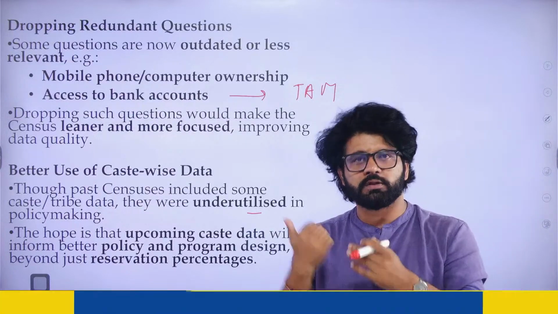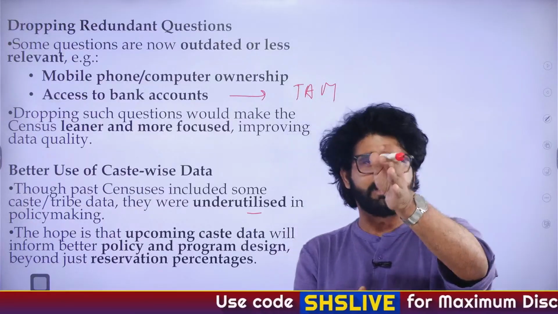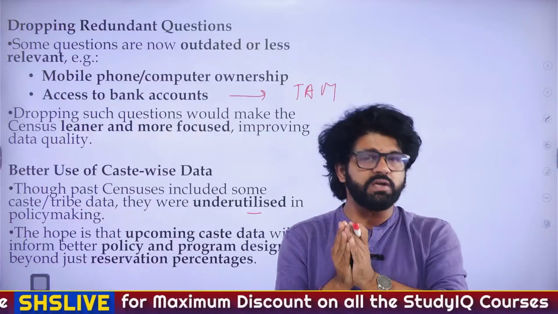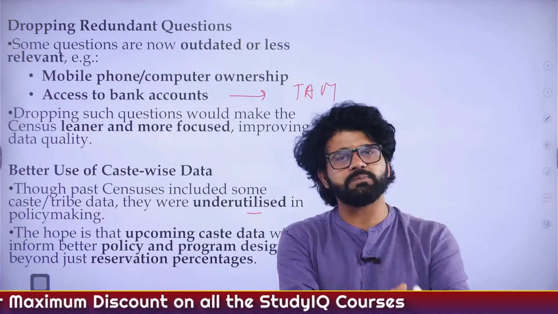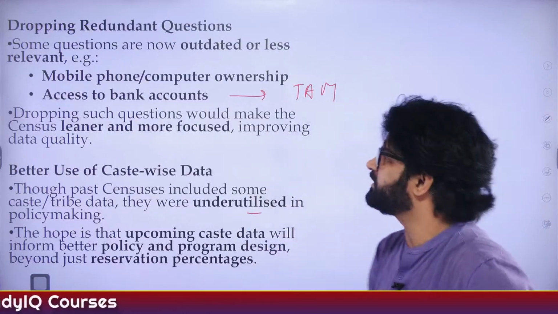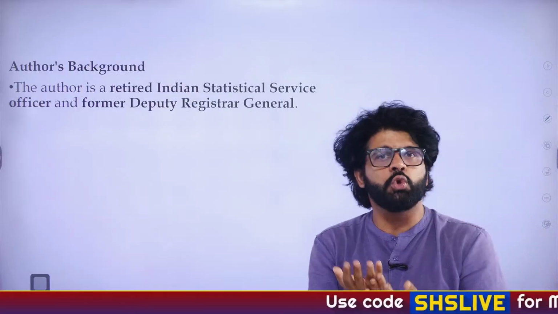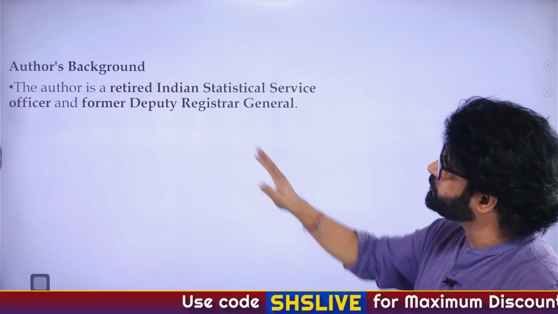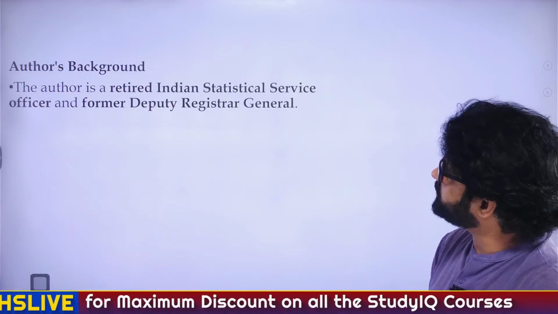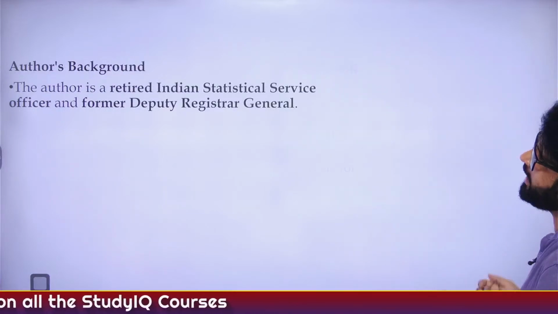Again, this editorial, this opinion, whatever it is, this explainer, is an excuse so that we can remember. Census, Article 246 of the Constitution: census comes under the union list, education comes under the concurrent list, health comes under the state list, public order comes under the state list. Remember, these are the key things. When was the last caste census conducted? What is the basic issue with caste? We have to pay attention to whatever the author is saying because he is a retired Indian Statistical Service officer and former Deputy Registrar General. So his words actually matter.